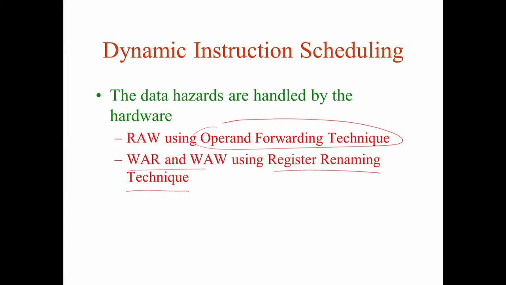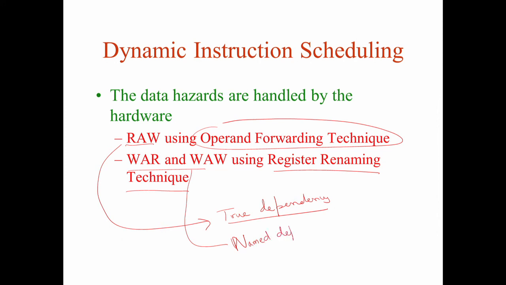Also understand this RAW: we will see that it is a true dependency, while WAR and WAW are virtual dependencies, or named dependencies.